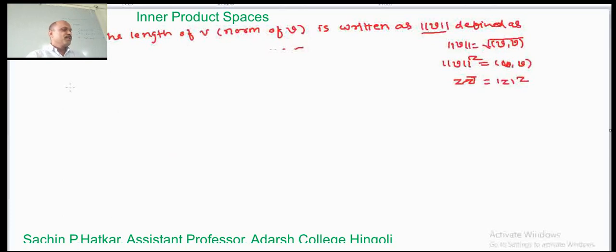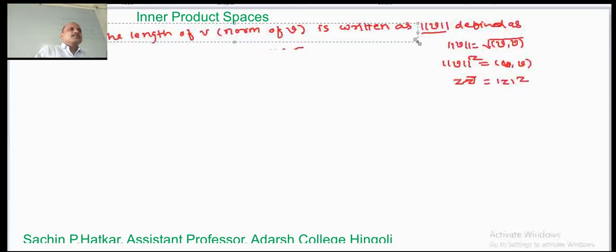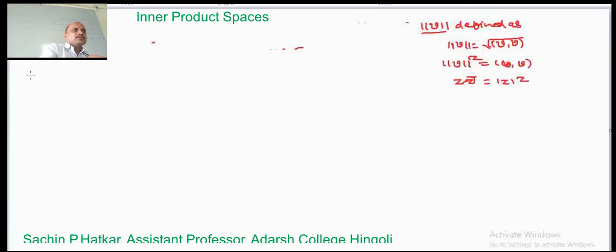The statement of the theorem is that if u and v belong to capital V, where V is a vector space, then the modulus of the inner product of u and v is less than or equal to the norm of u into the norm of v.